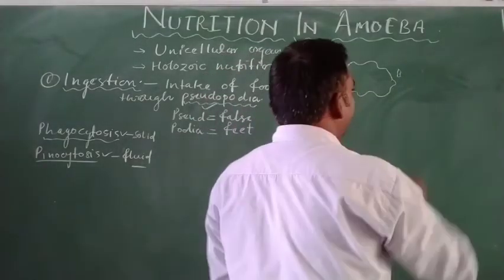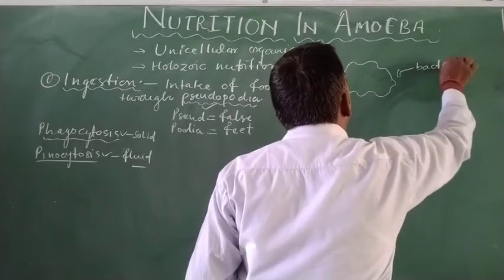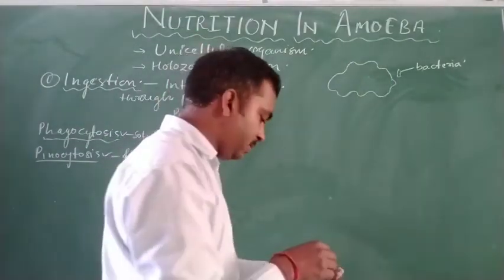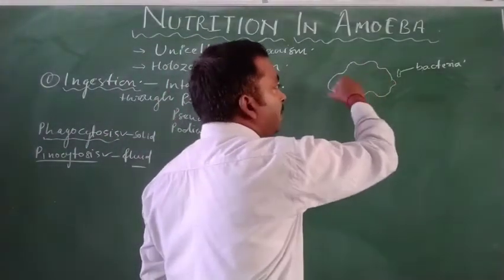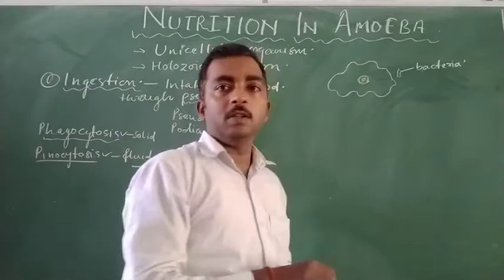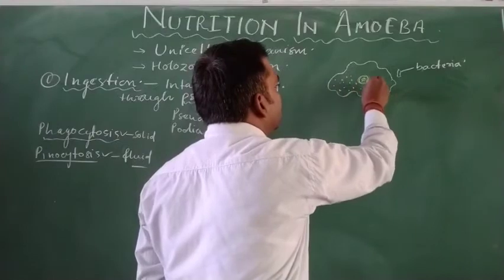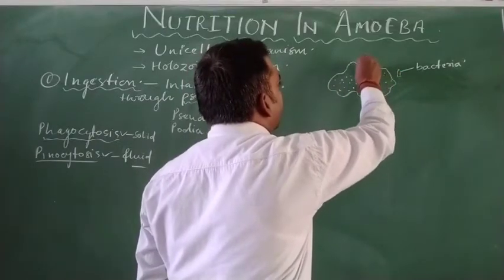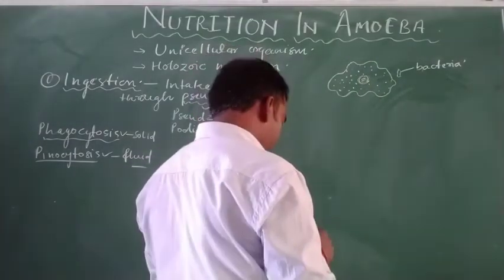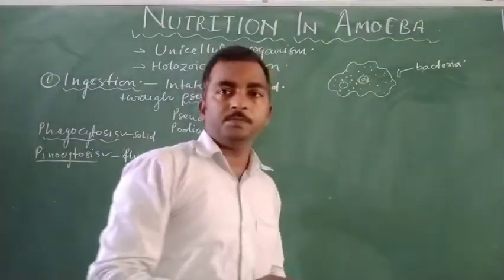The amoeba cell consists of the plasma membrane, and inside it there is a nucleus, and around the nucleus the cytoplasm, and inside the cytoplasm there are certain cell organelles and a vacuole.